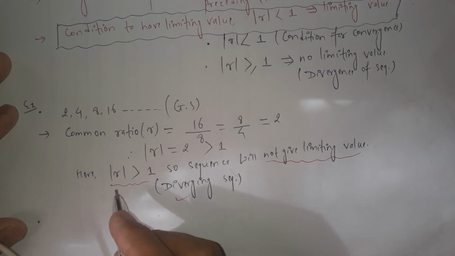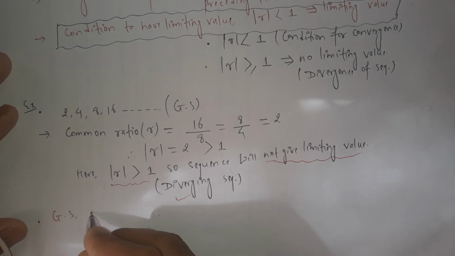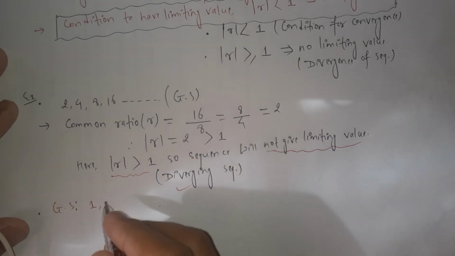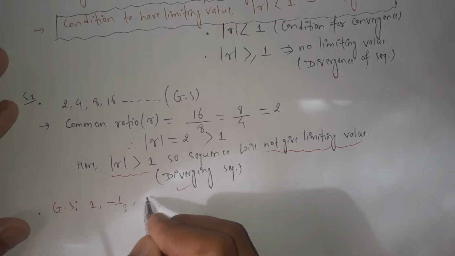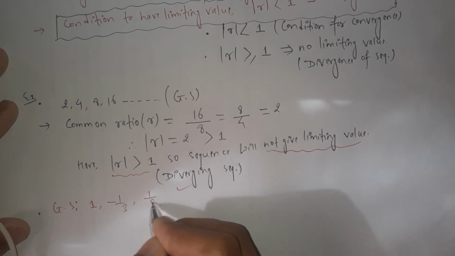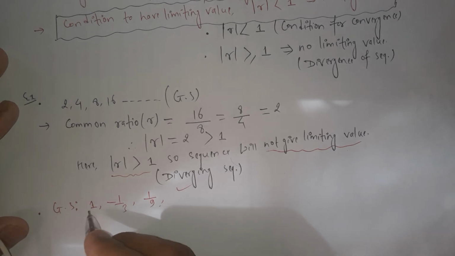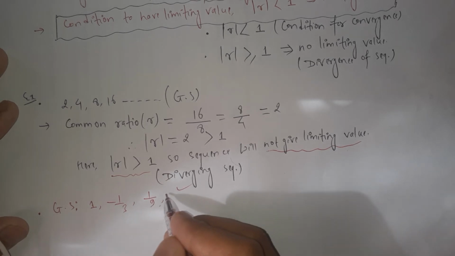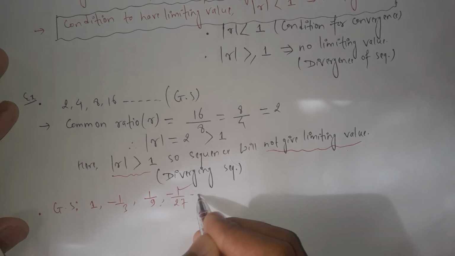Let's take another example. Let's take the geometrical sequence 1, negative 1 over 3, positive 1 over 9. It is an alternating sequence also. Alternating positive, negative 1 over 27 and so on.